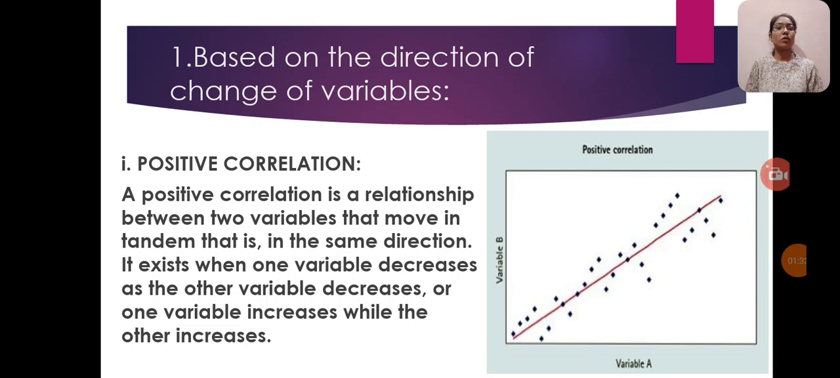In this, positive correlation. A positive correlation is a relationship between two variables that move in tandem, that is, in the same direction. It exists when one variable decreases as the other variable decreases, or one variable increases while the other increases. In the picture, I have given the graph of positive correlation.